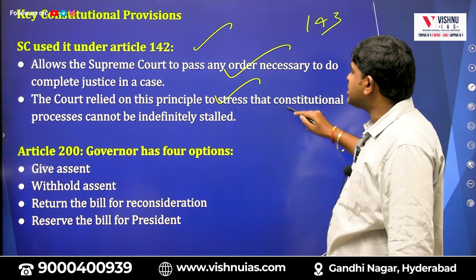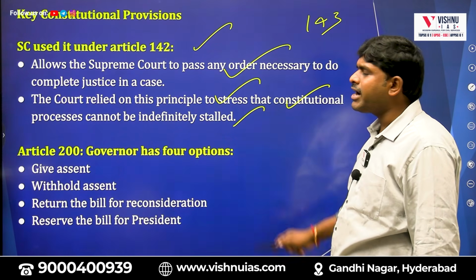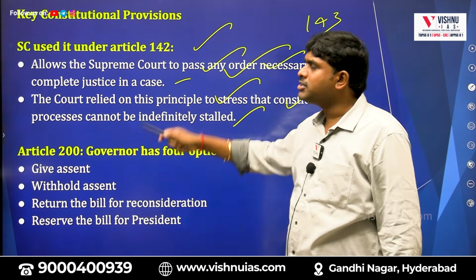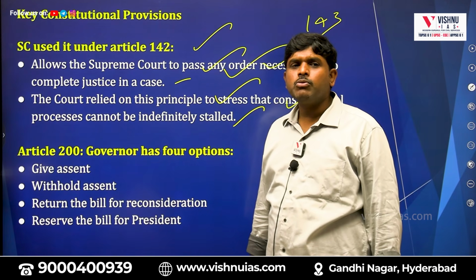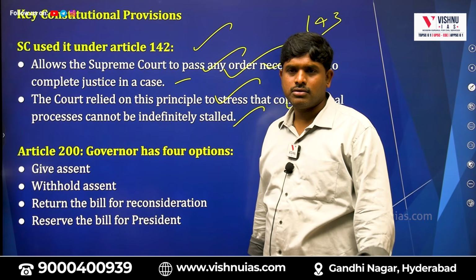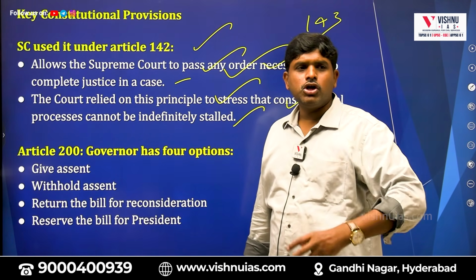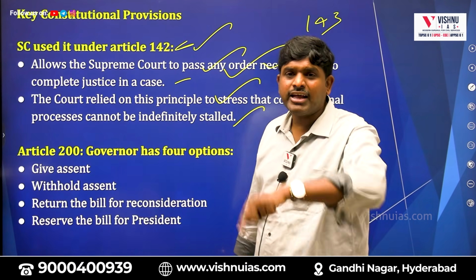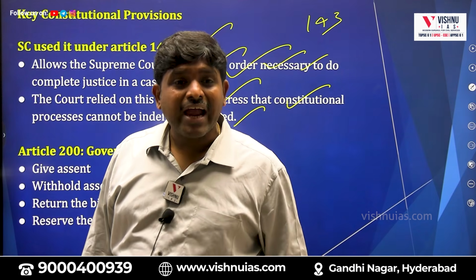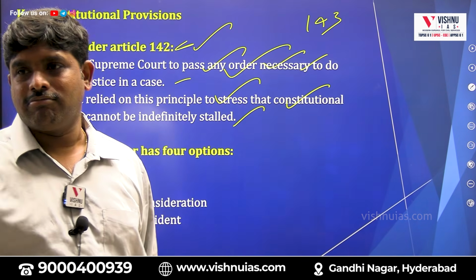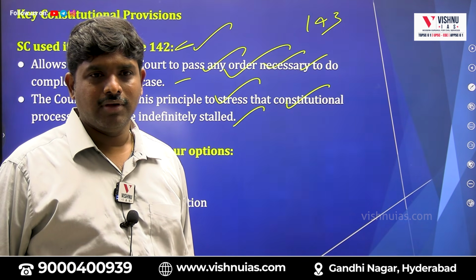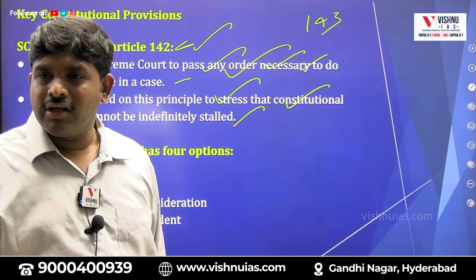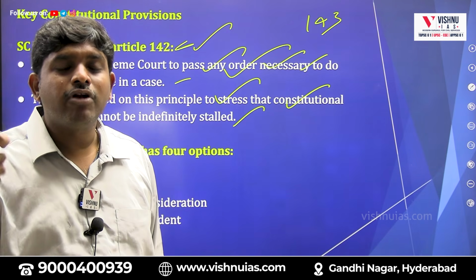The court relied on the principle to stress that the constitutional process cannot be indefinitely stalled. The Supreme Court can pass any order necessary to do complete justice. Sometimes the Supreme Court has the power to act suo motu, on its own. That comes under Article 142.